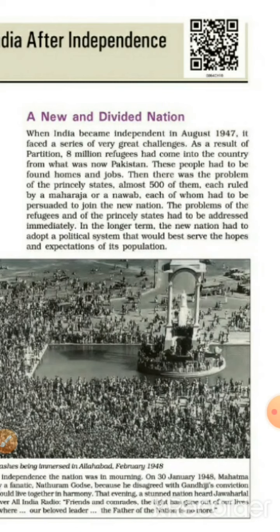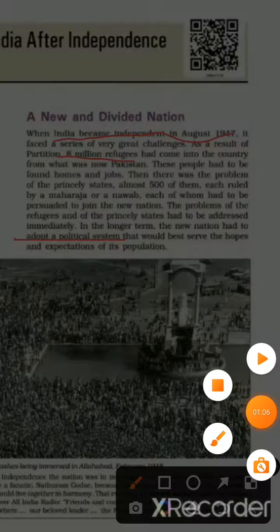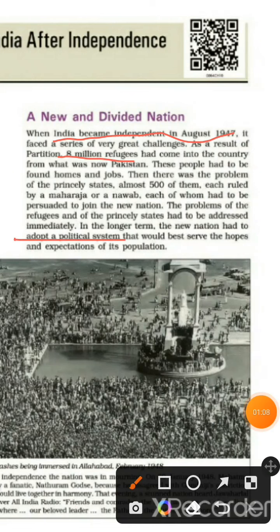In the longer term, the new nation had to adopt a political system that would best serve the hopes and expectations of its population. So India became independent in August 1947, but it had to face a series of problems. The problems of the Nawabs and Rajas and the refugees who came from what is now called Pakistan. And for all these, the state had to adopt a new political system.